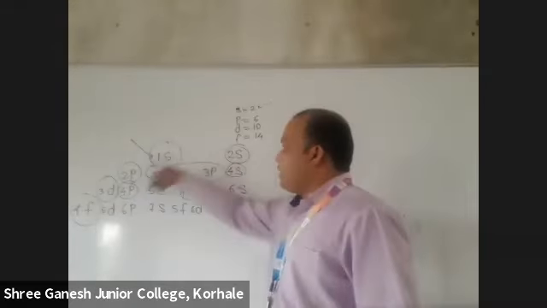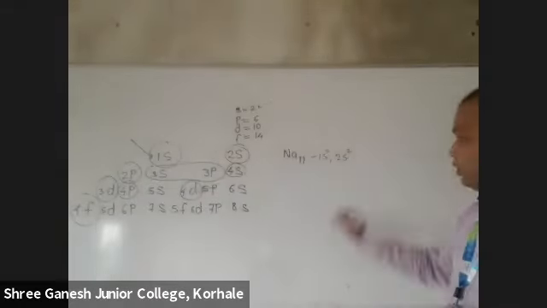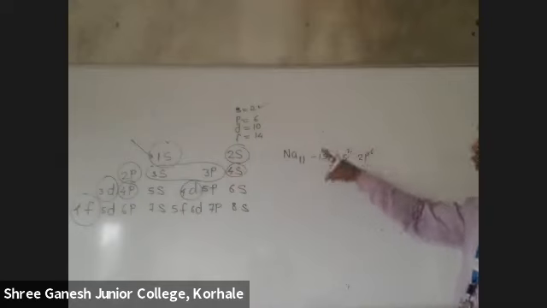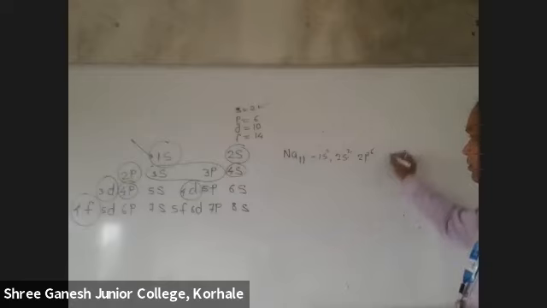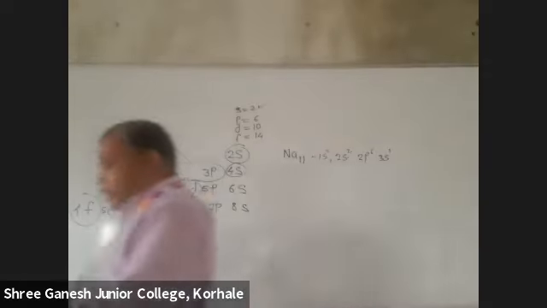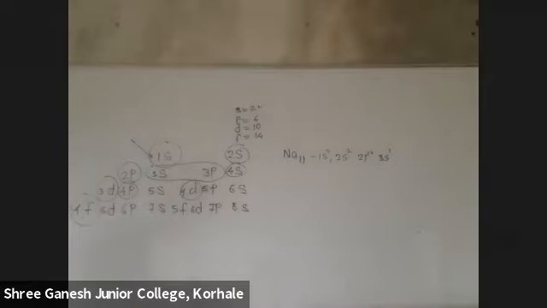After 1s, 2s. After 2s, 2p. What is 6? How many finished, check? 6 plus 2, 8 plus 2, 10. Only 1 is left. Then 3s. Okay. Now tell me, the last electron is coming in which shell? 3s1. Correct? That's why it is an s block element.